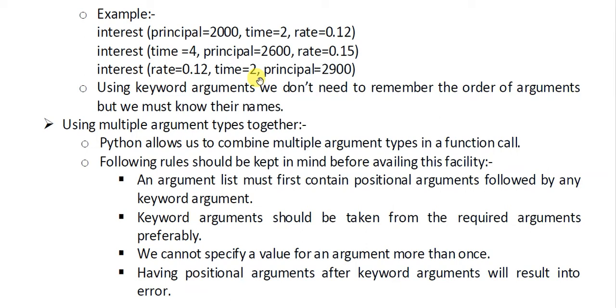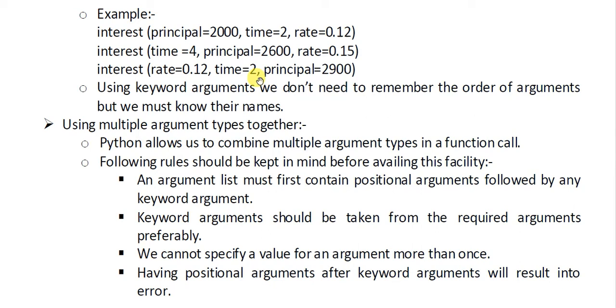Keyword arguments should be taken from the required arguments preferably. We cannot specify a value for an argument more than once. So if you have provided the value of a, then you cannot again provide the value of a with a keyword argument. If a is the first parameter and you have provided its value using a positional argument, then again you should not write a equal to some other value.